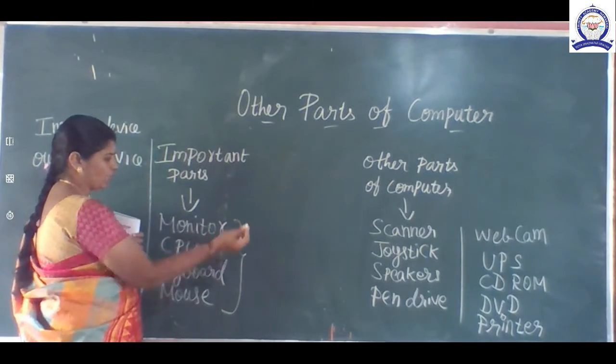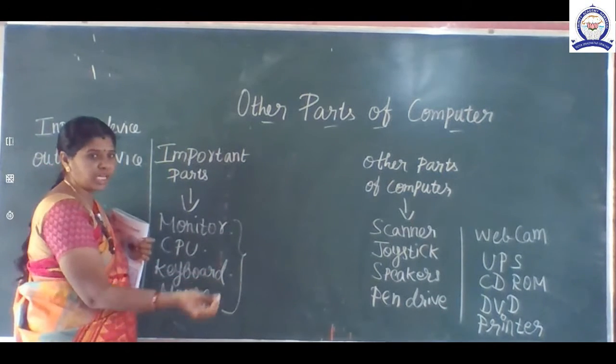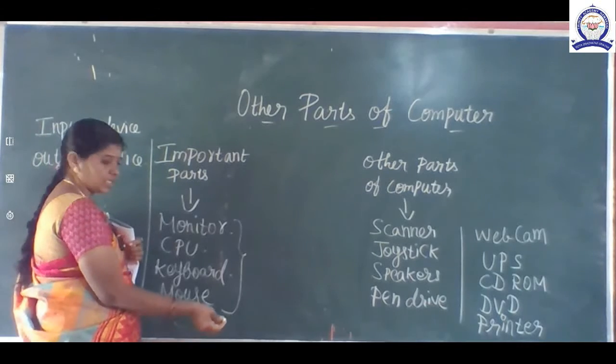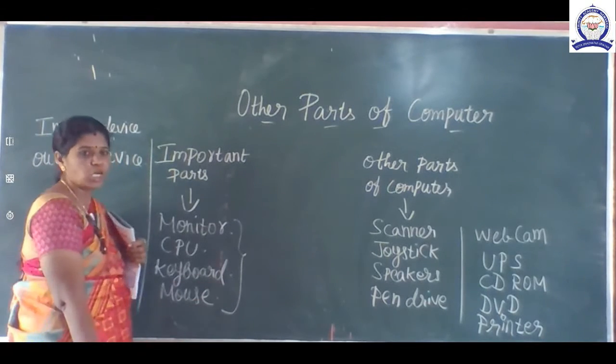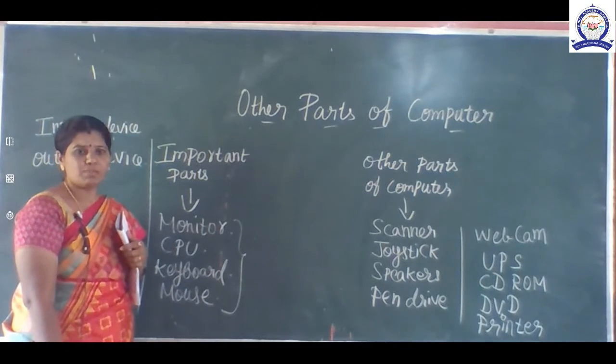Without the monitor we cannot operate. Without the CPU we cannot operate. Without the keyboard we cannot type the letters and numbers, isn't it? Without the mouse we cannot click the options. So these all are the important parts of the computer.